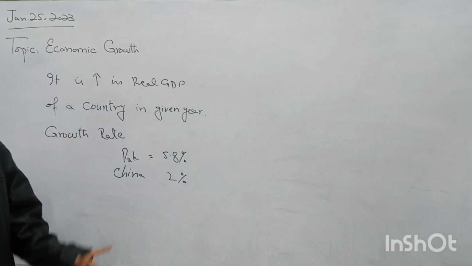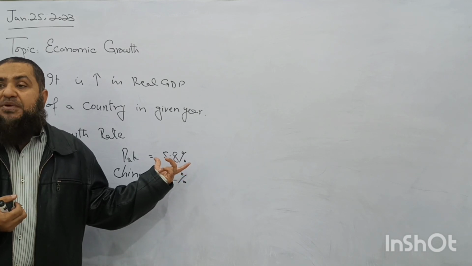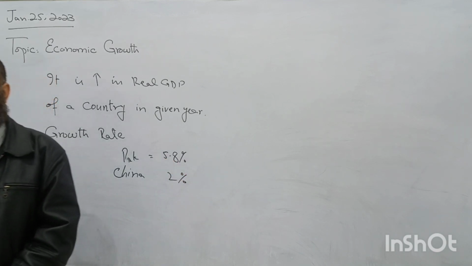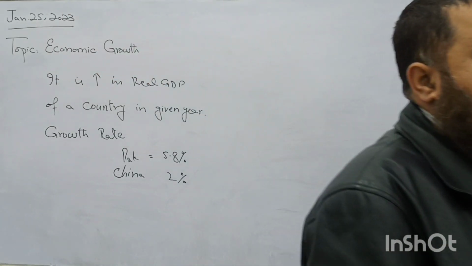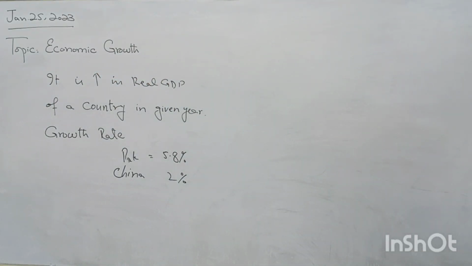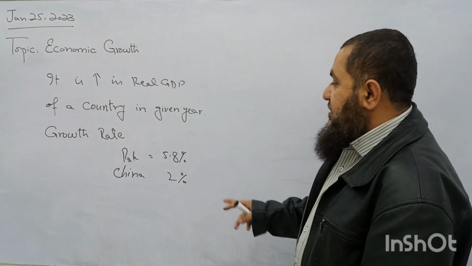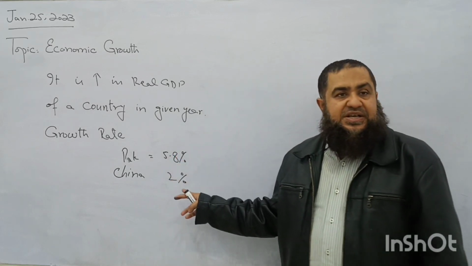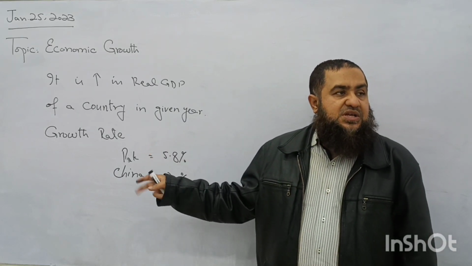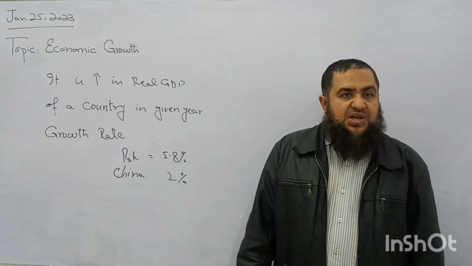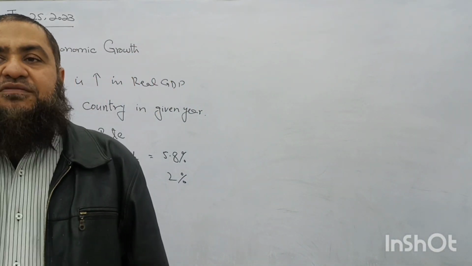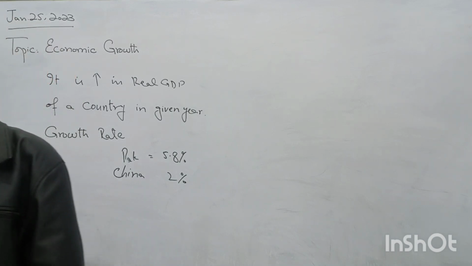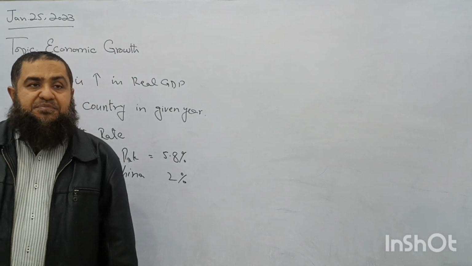But in terms of percentages, we have performed better than China because our economic growth rate is higher than China's. These are not the exact values, but they are for the sake of understanding. So we compare economic growth of countries on the basis of percentages rather than on the basis of volume. Clear? If the growth rate is negative, it means now less goods and services have been produced than in the previous time period.